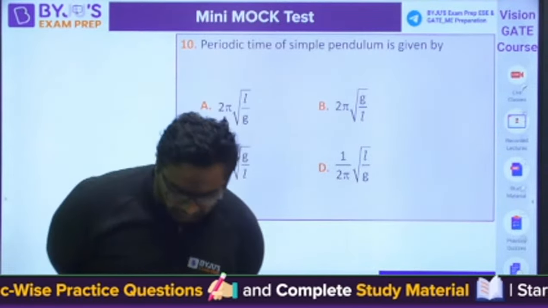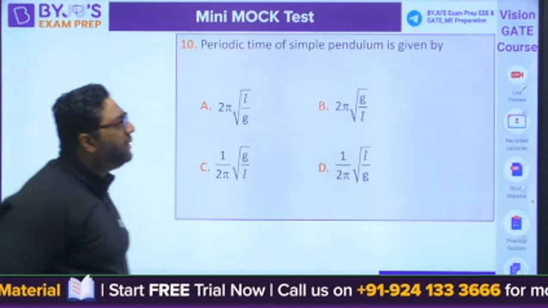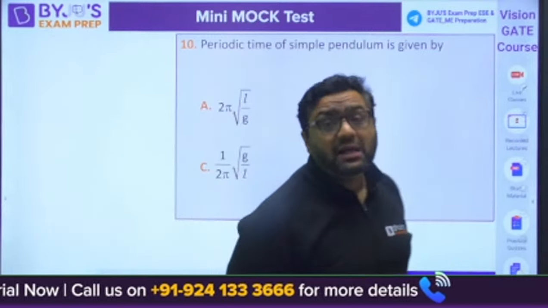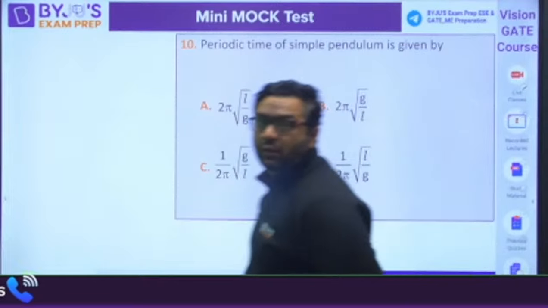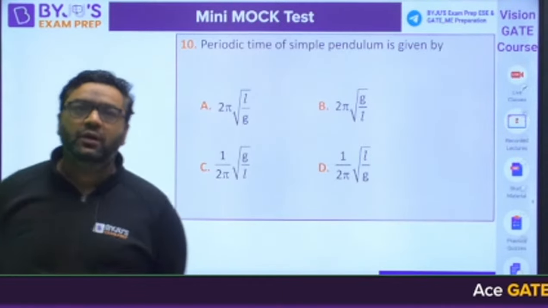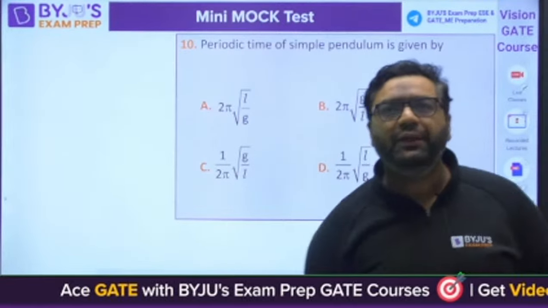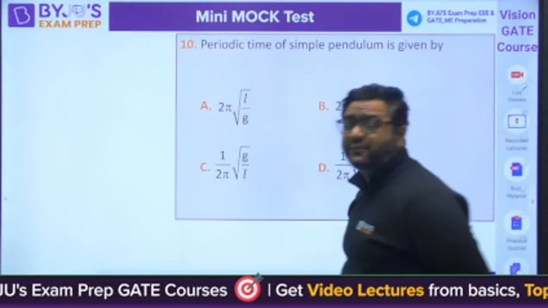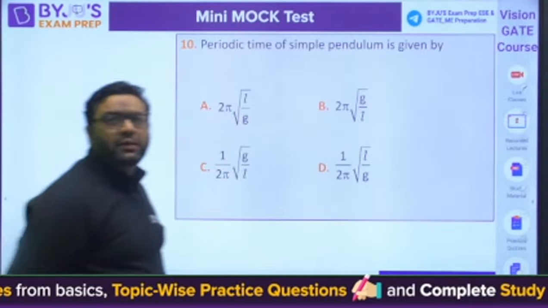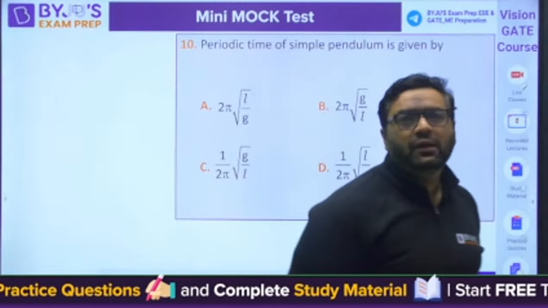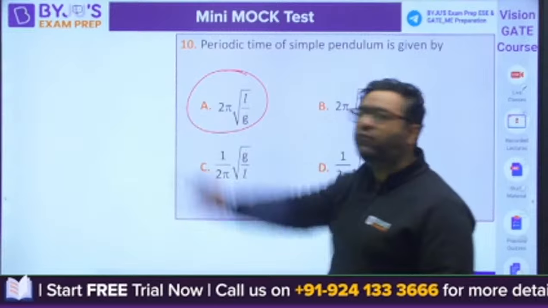Wonderful, guys. Question number 10. The periodic time of a simple pendulum is given by. This question has been asked many times in PSUs, so I have taken it from various sources. What would be the answer for this, guys? There are 42 questions. Today 32 are still left. This is the 10th one only. But today I have taken exactly HPCL level, less numerical, more theory, so we will be able to complete the session very fast. The answer will be A, 2 pi square root of L by g.